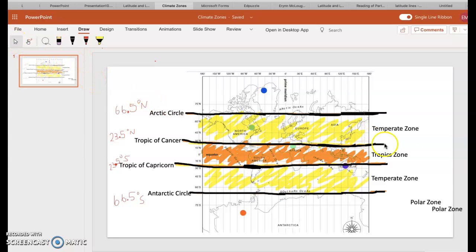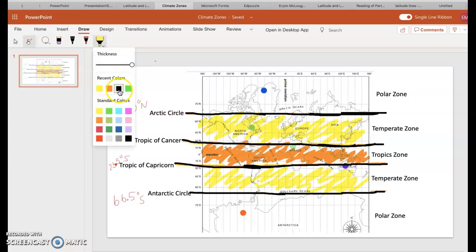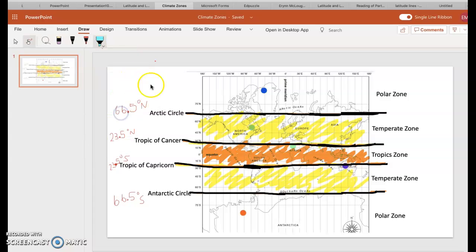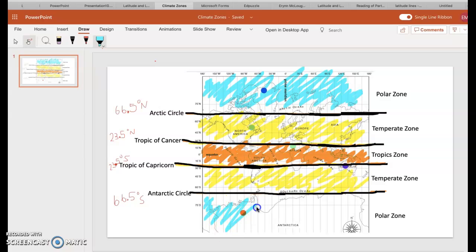And the last zone, because there are 3 climate zones, the last climate zone is the polar zone. Now, the polar zone kind of gives it away based on its name, polar zone. If we think of a polar bear, they're in a cold atmosphere, a cold environment. So the polar zone is cold. So this whole top section is the polar zone to the north of the equator, and to the south of the equator, below the Antarctic Circle, is the polar zone as well.